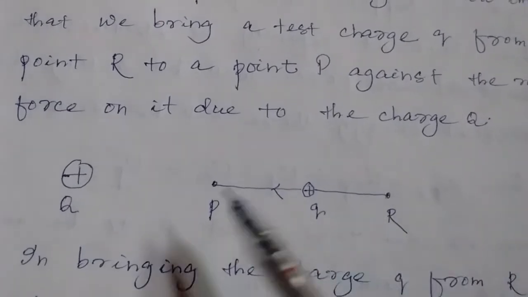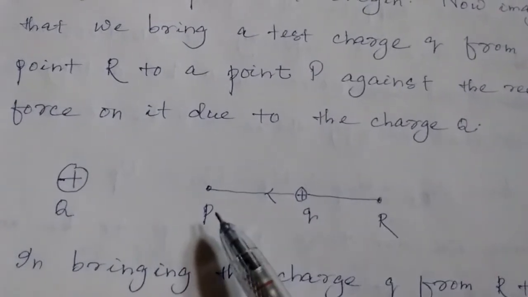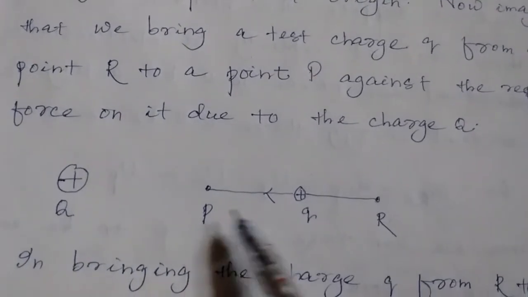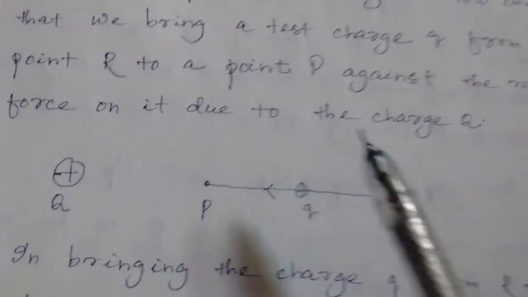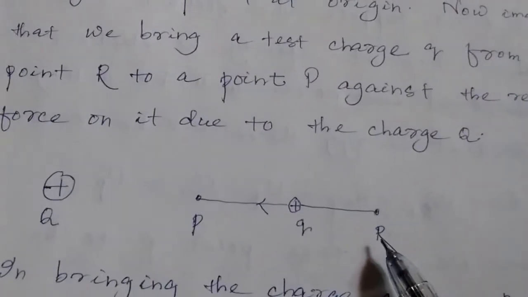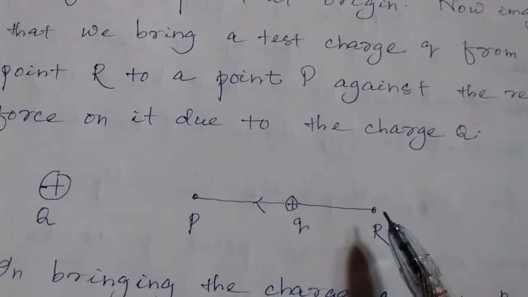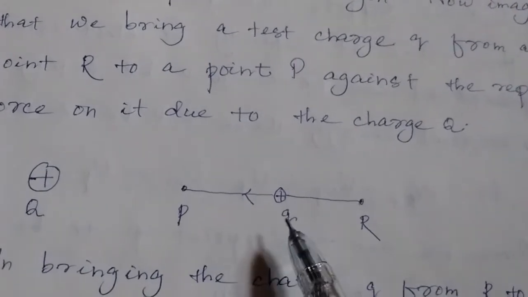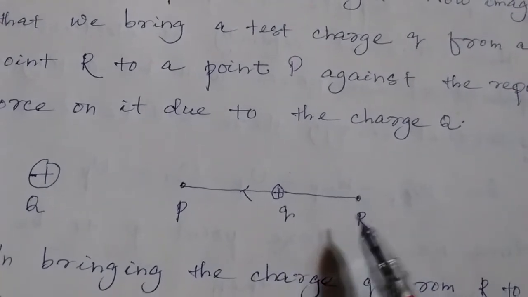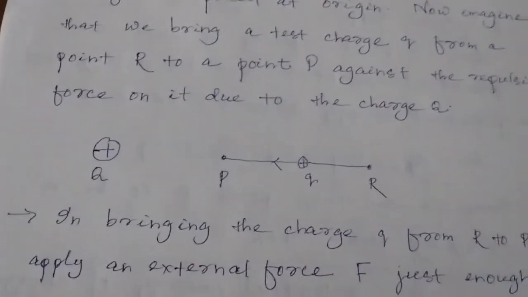Now the question is, suppose it is at point P, what is its potential energy? It is nothing but amount of work done in bringing the charge q from infinity to that point P. Similarly, if it is at r, the potential energy at r is nothing but amount of work done in bringing the charge q from infinity to this point r, that is Ur. This is all about potential energy.